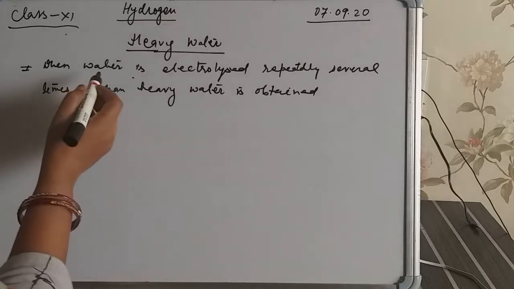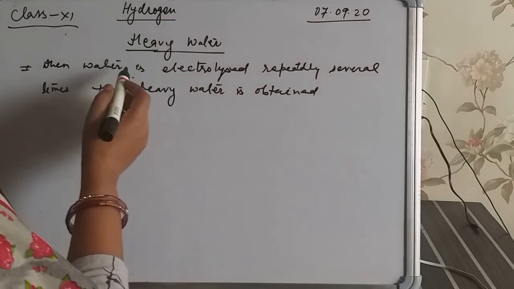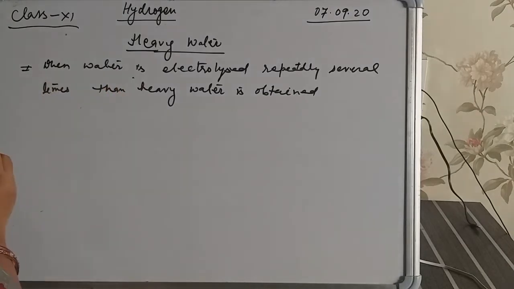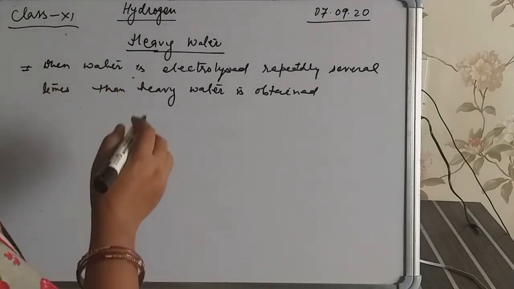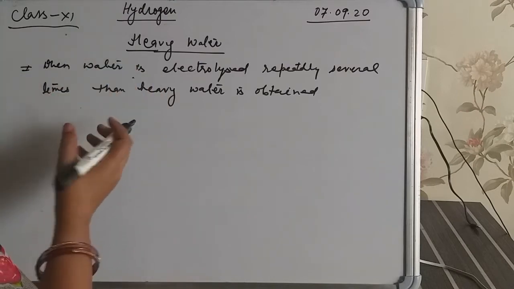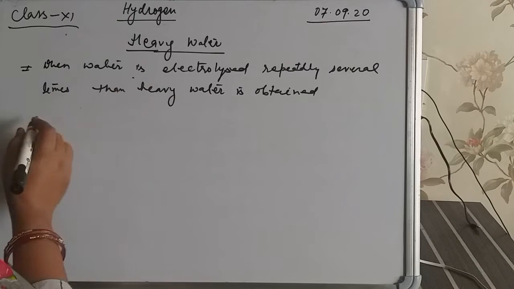As we discussed, heavy water is present in normal water in the form of traces. So exhaustive electrolysis of normal water takes place, and in that way, at last, the heavy water is obtained.